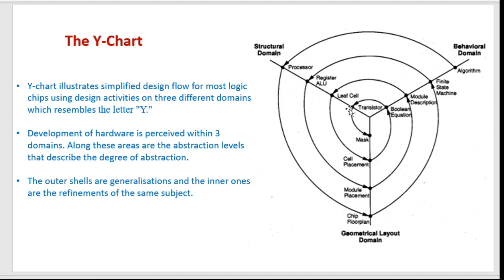And then how the transistors are placed, or how it is actually fabricated by using some sort of masks. Why is mask written here? Because a mask contains the actual location of each of the transistors that will be used for fabrication. We will see how a mask is useful in VLSI fabrication.